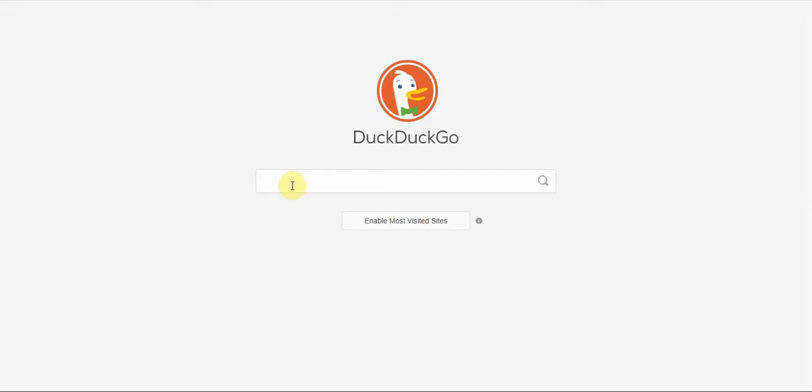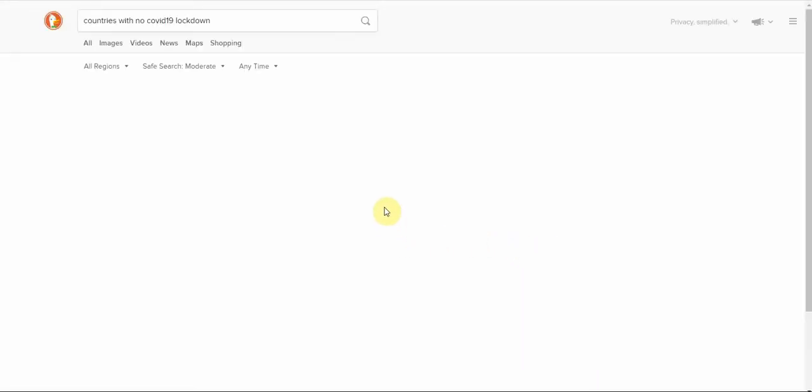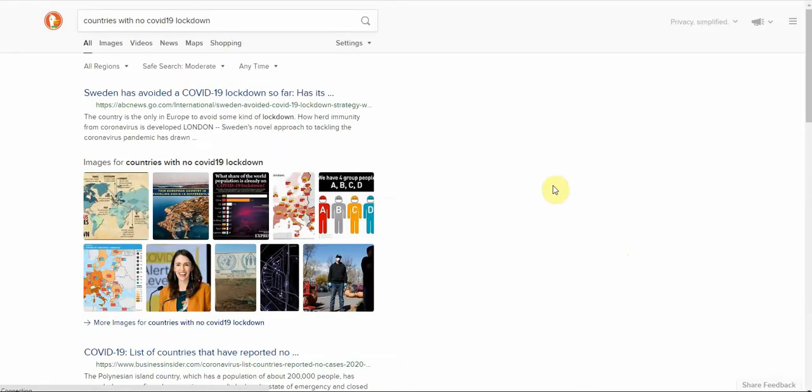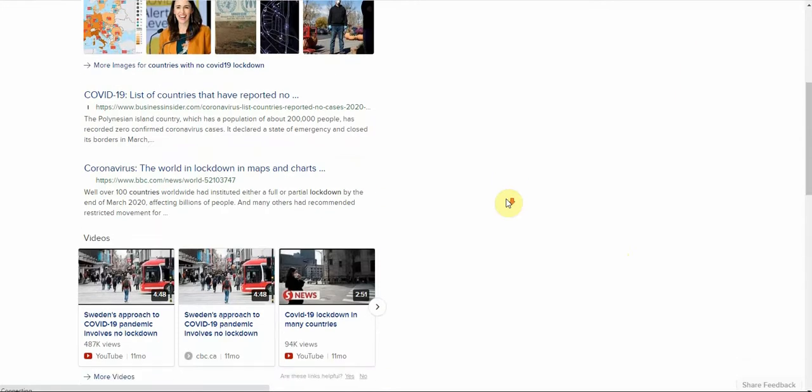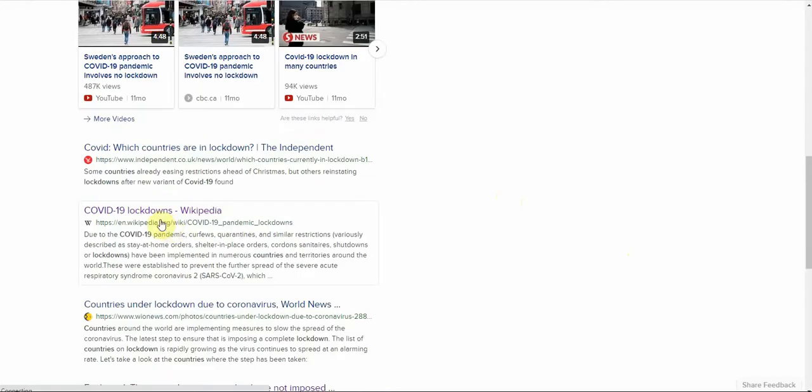While that is being searched, I'm going to do a search: countries with no COVID-19 lockdown. What I'm looking for is a Wikipedia page that has a list on it, and this is it right here, COVID-19 lockdowns Wikipedia.